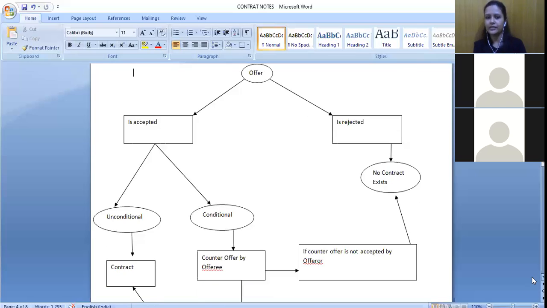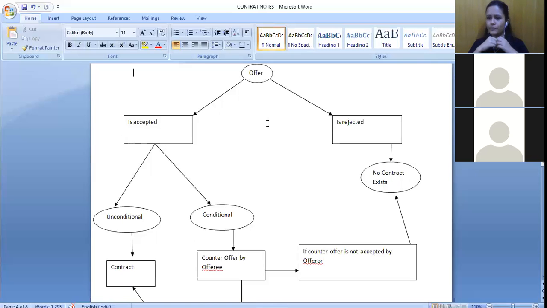That is conditional acceptance. So what happens in case of conditional acceptance? If you are putting a condition, that does not mean you are accepting it, right? What you are doing is making a counter offer. Rather than accepting my offer, you are making a new kind of offer and giving it to me. It is called a counter offer by the offeree, right? You are the other person. So you are making a counter offer to me. Then again, we go back to that same stage of offer.